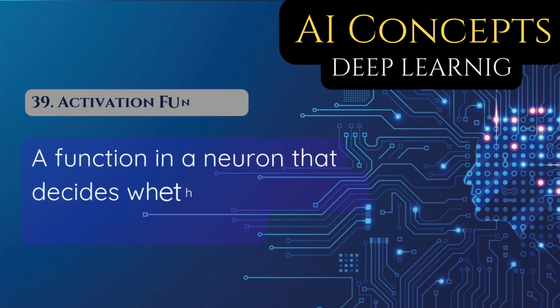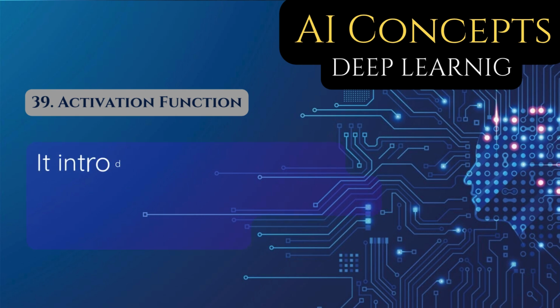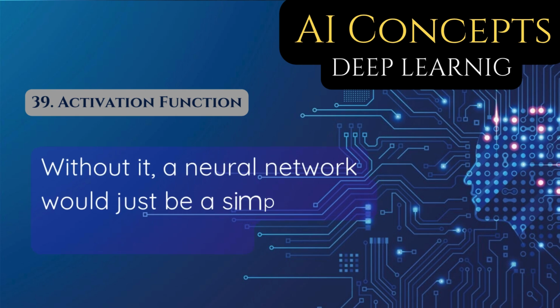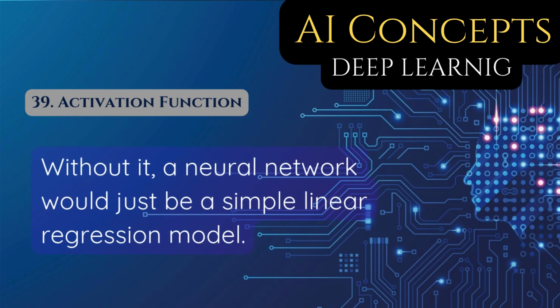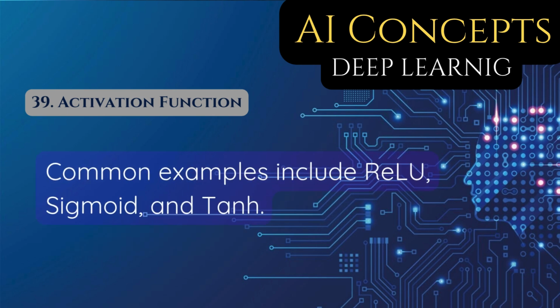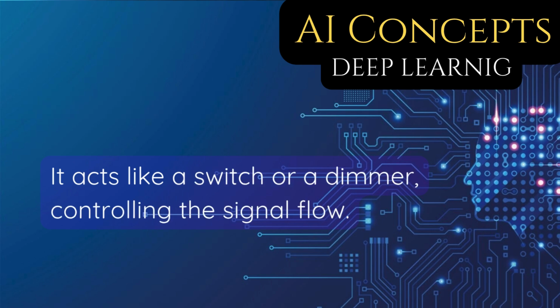39. Activation function. A function in a neuron that decides whether it should be activated, or fire. It introduces non-linearity, allowing the network to learn complex patterns. Without it, a neural network would just be a simple linear regression model. Common examples include ReLU, sigmoid, and tanh. It acts like a switch or a dimmer, controlling the signal flow.